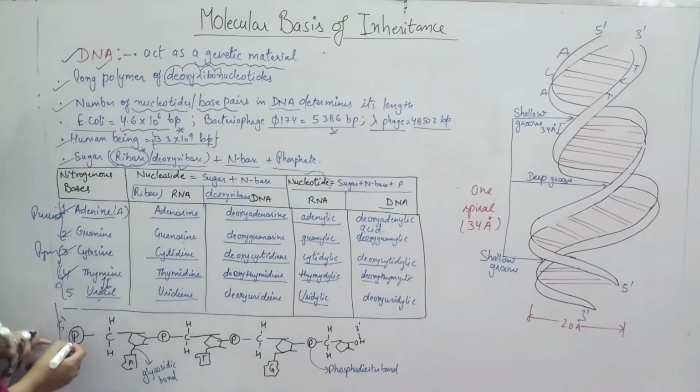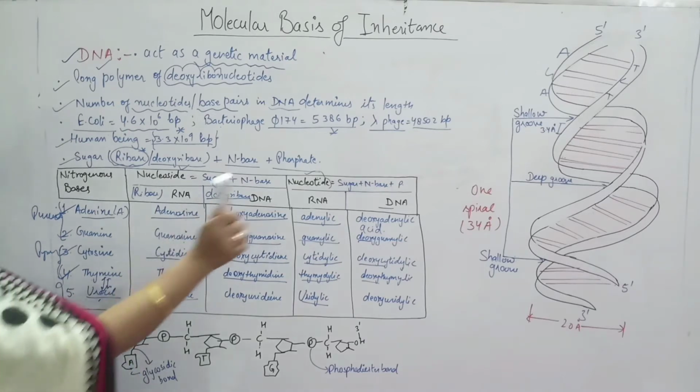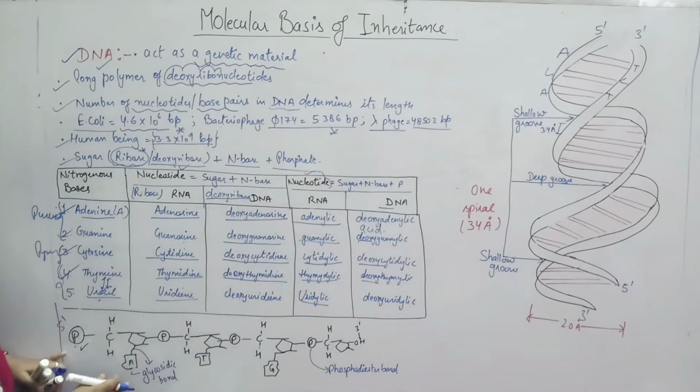If you see here, there is one phosphate group, then the nitrogenous bases. The structure is made up of nitrogenous bases, phosphate group and the ribose sugar. This is the ribose sugar, and this is the free end. What type of free end? That is the 5' end.